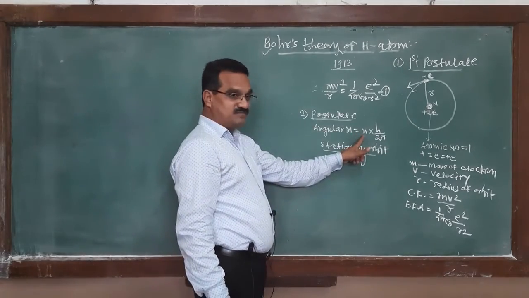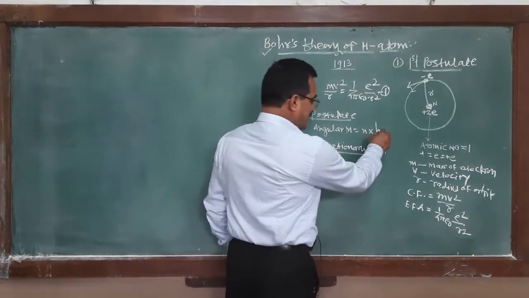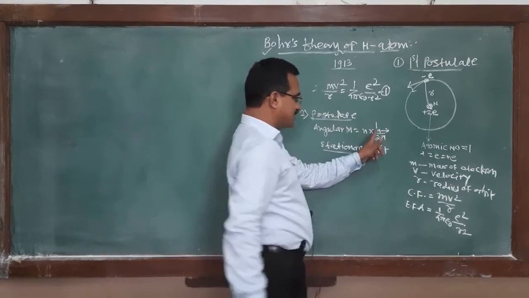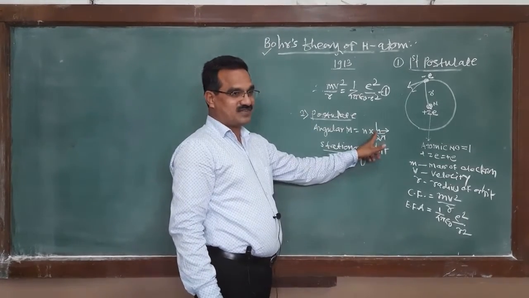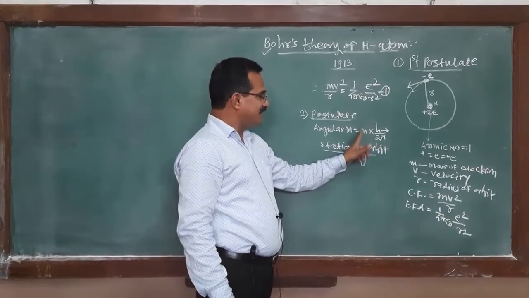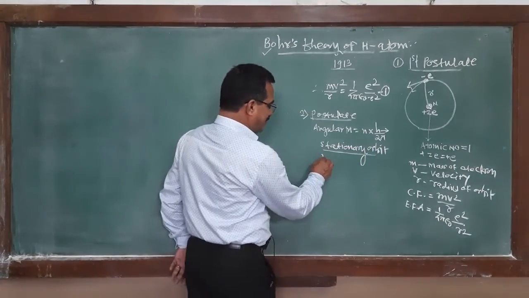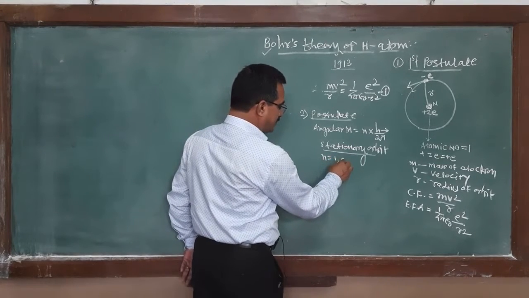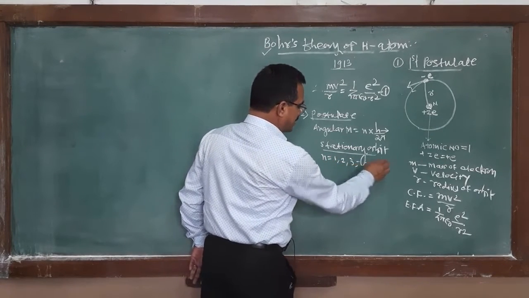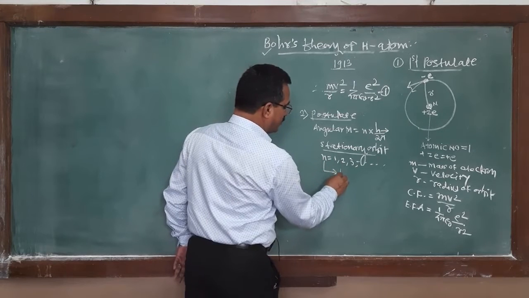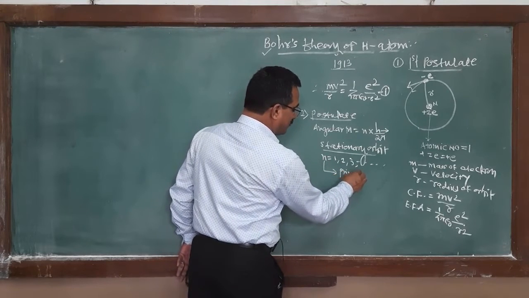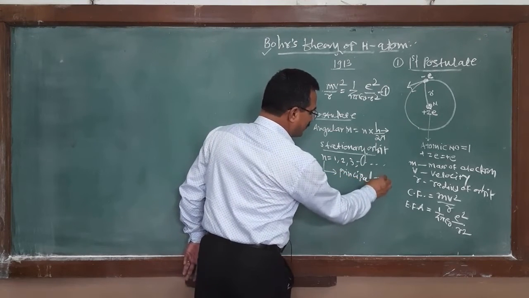If that electron satisfies this condition, angular momentum must be equal to integral multiple of h upon twice pi. In this equation, h is Planck's constant. And what is n? n is an integer. The value of n must be equal to 1, 2, 3, etc. And that n we call the principal quantum number.